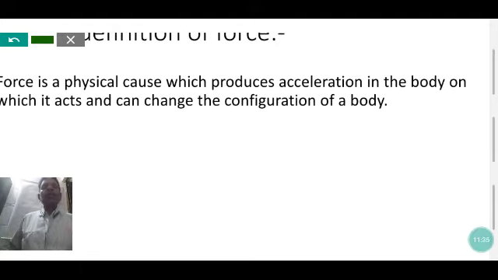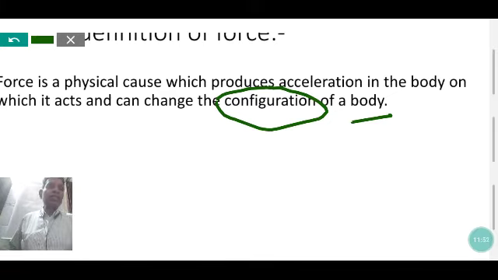Force also acts on a body and changes its configuration. Configuration means the shape of the body, which can be changed by applying force. So the two effects of force may be summarized: force can produce acceleration in a body, whether the body is at rest or moving, or it can change the configuration of a body. That is the effect of force.